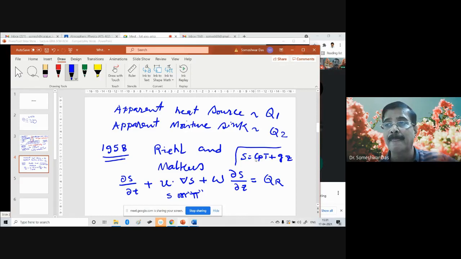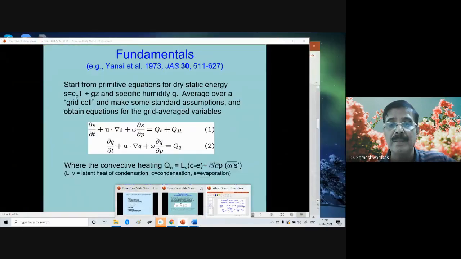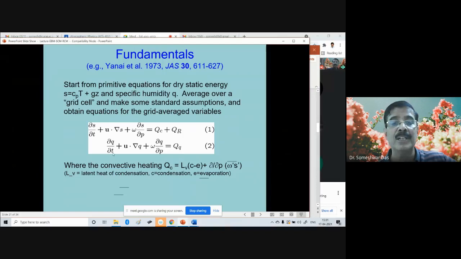Similarly, in the other equation also, the second equation, del Q by del T plus U dot del Q plus omega del Q by del P is equal to the source term Q. They tried to predict the specific humidity Q, but they found that there was a large imbalance, a mismatch between the prediction and the observation.